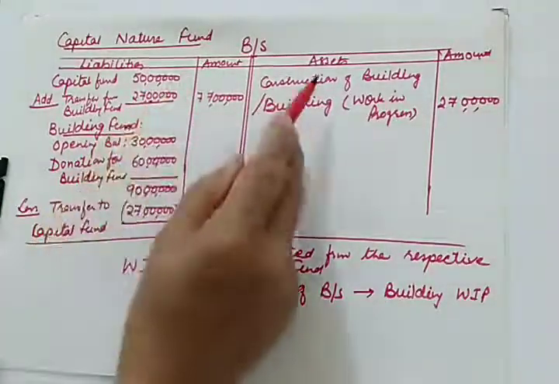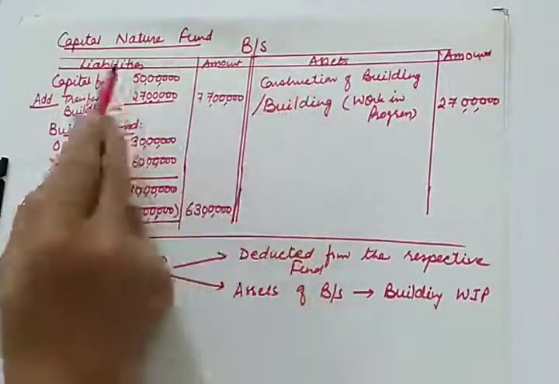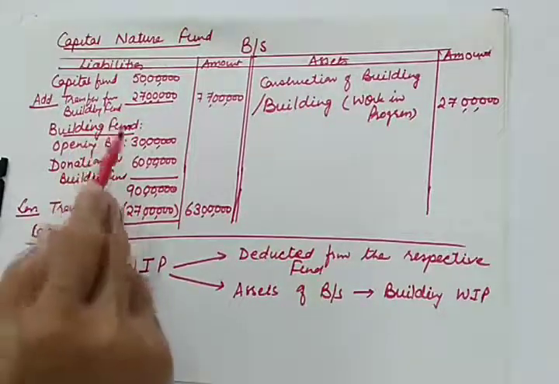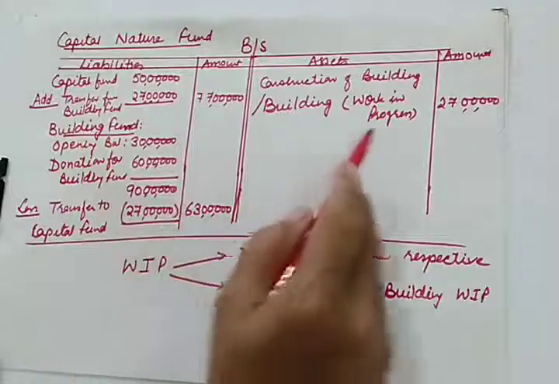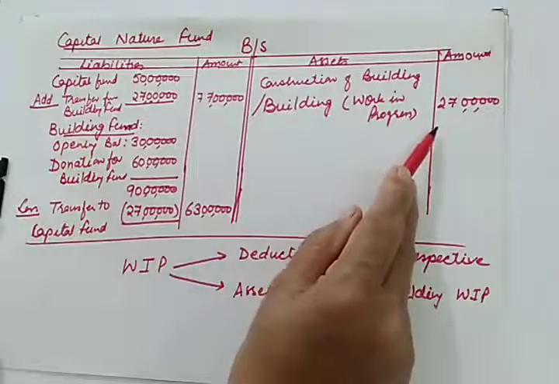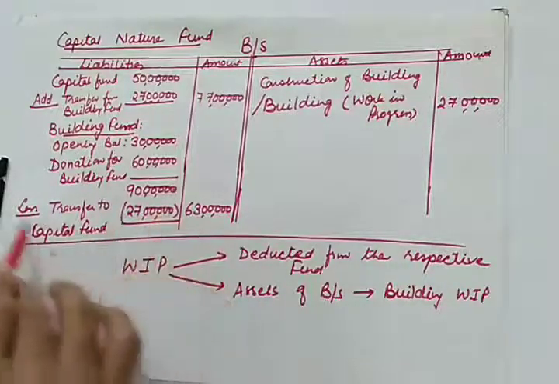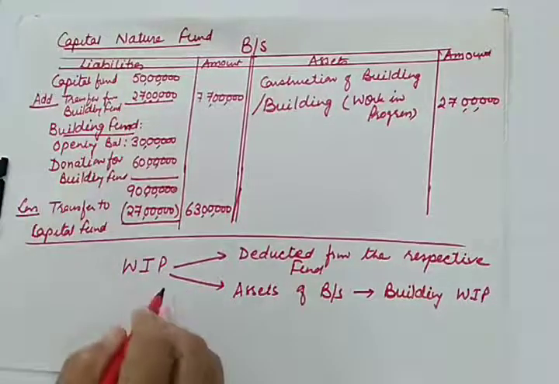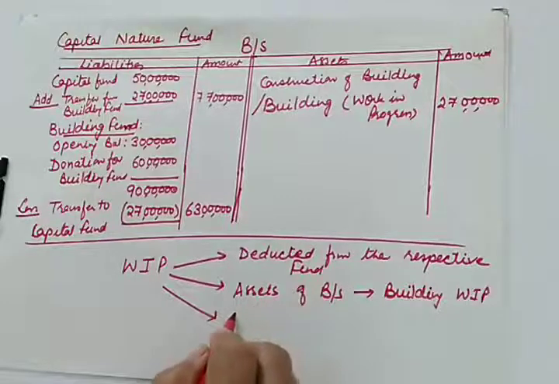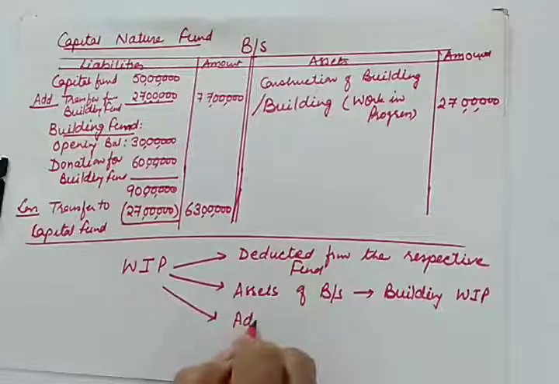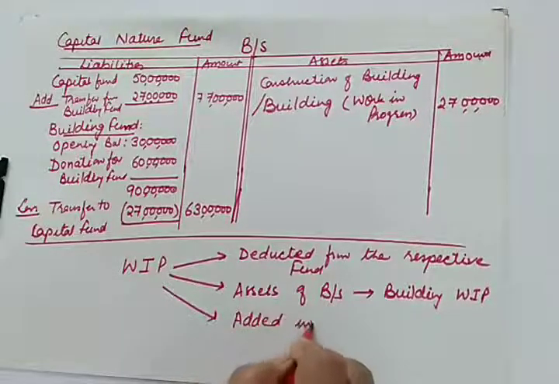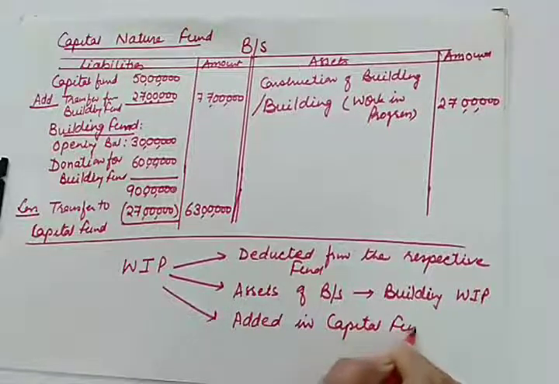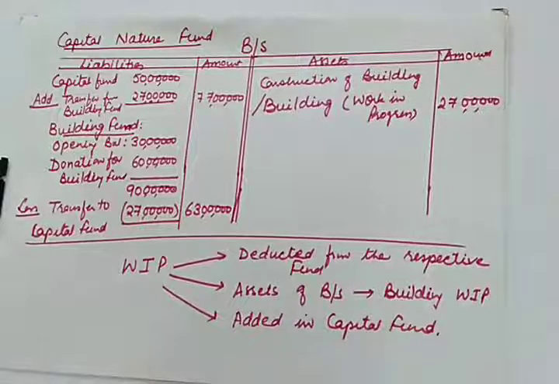Whenever an asset is created, it is either created out of capital or out of liability. So the fund is reducing. Whenever we are constructing a building or spending money on a building, your fund will reduce, and this much amount will be transferred to capital fund. So the third is that this will be added in the capital fund. This is how it is to be treated.